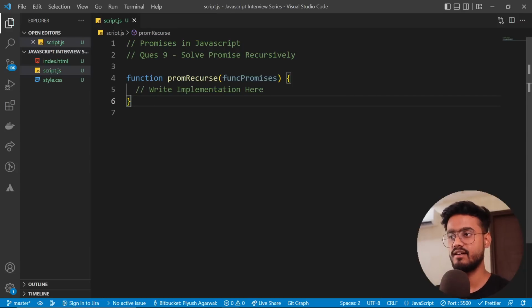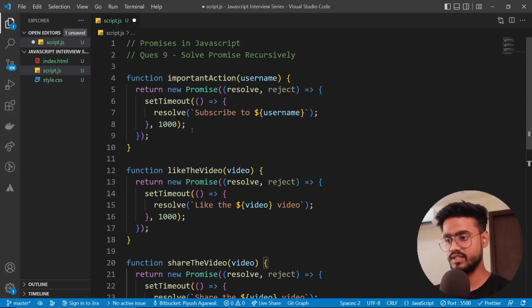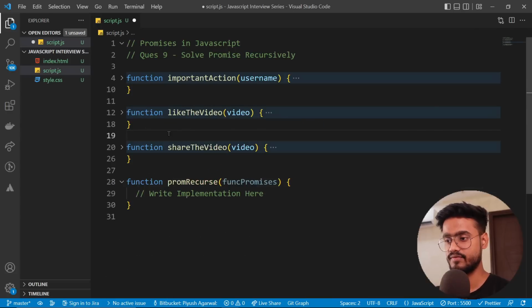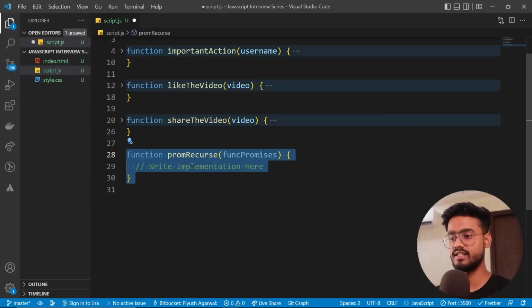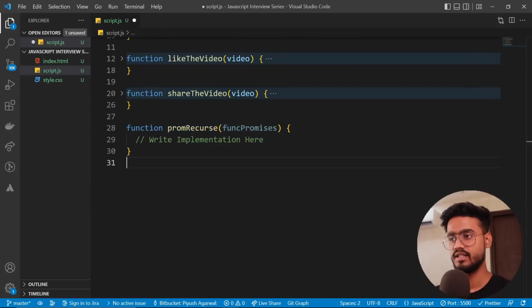So let's say we have a bunch of promises. Let's take our previous example of all of these promises. Important action, like the video, share the video, all of that. Let me minimize them for now. So we have these three promises, right? How can we pass them to this function so that they can be resolved recursively? So we're going to call them just like this way.